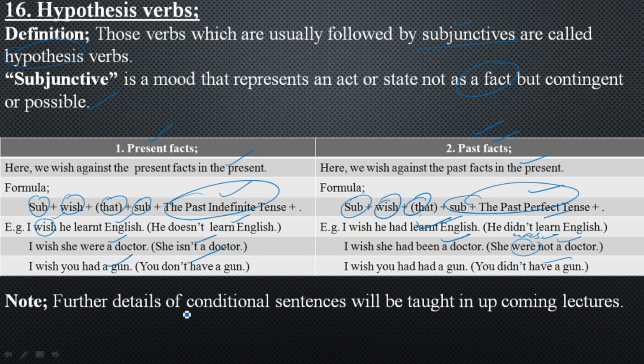Note, further details of conditional sentences you will be taught in your coming lectures. I will be covering all of these in my coming lectures. So that was about the hypothesis verbs.